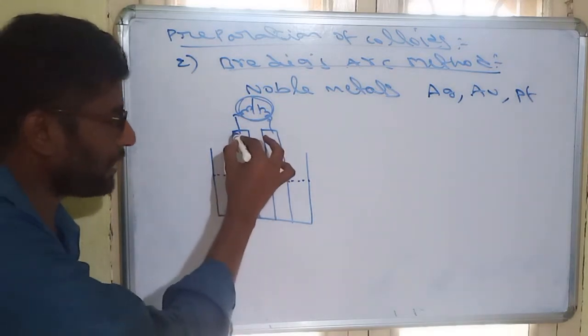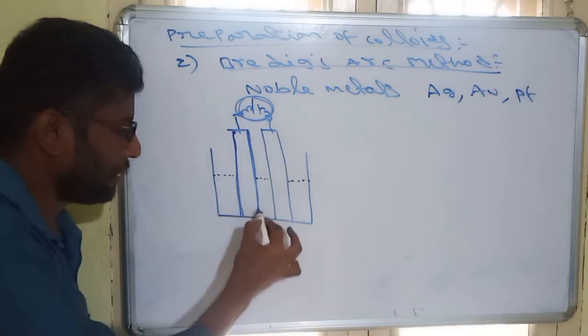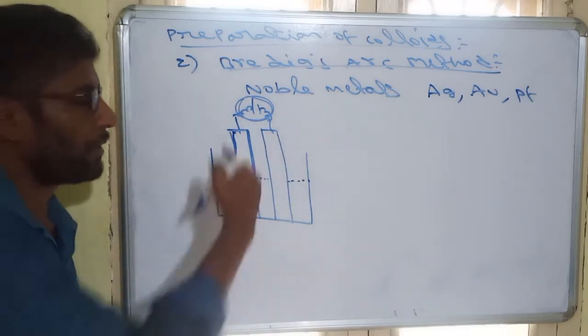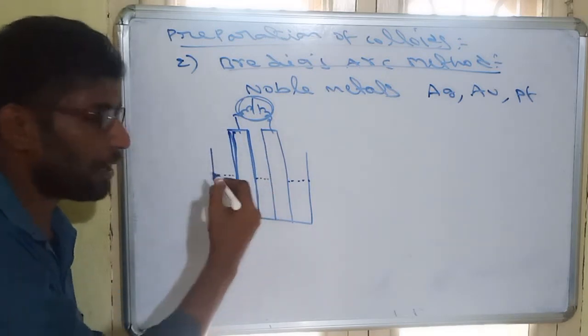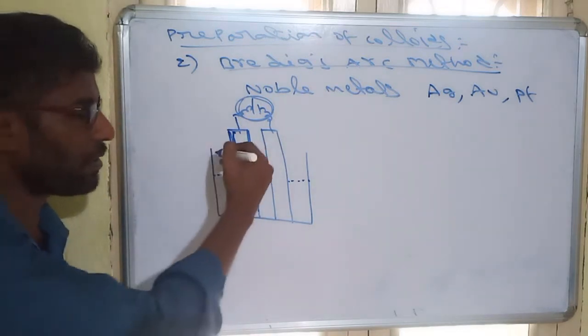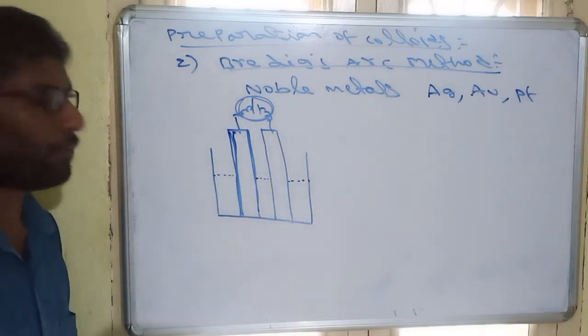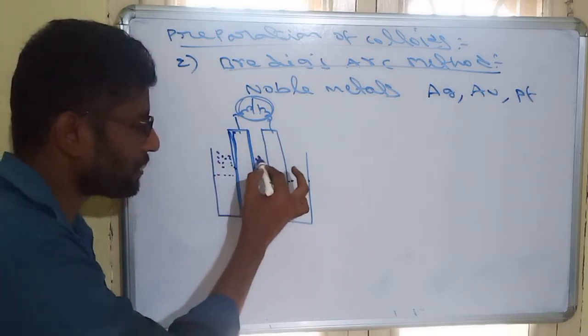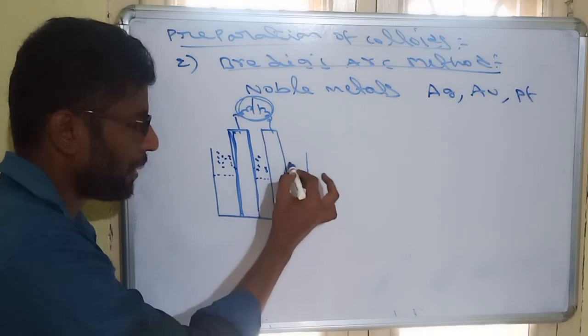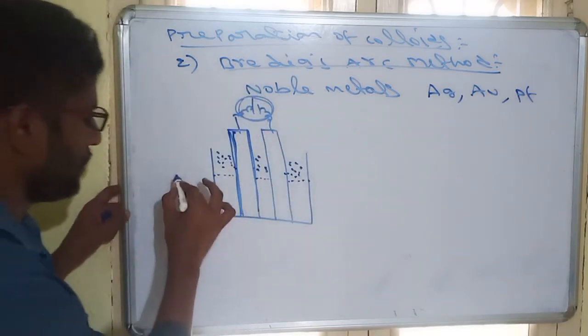So this is a solid metal. It is a noble metal, either gold, platinum, whatever. But on applying a very high amount of electricity, these metals undergo vaporization. That means solid is directly converted to vapor. So when these undergo vaporization, they will form vapors by passing high voltage current.